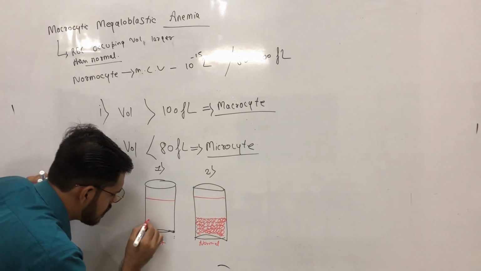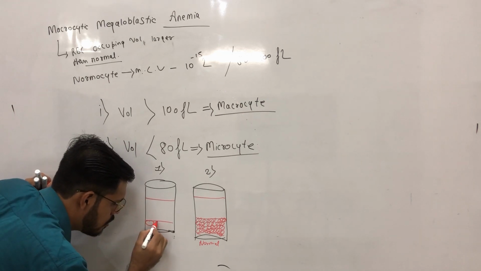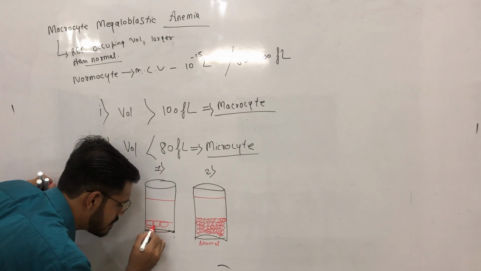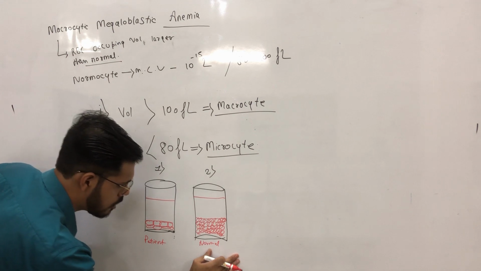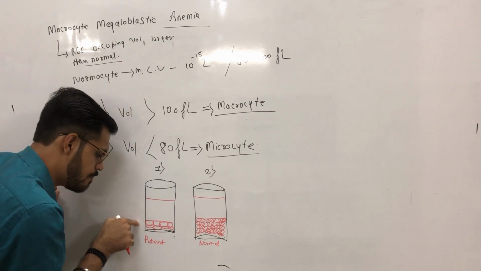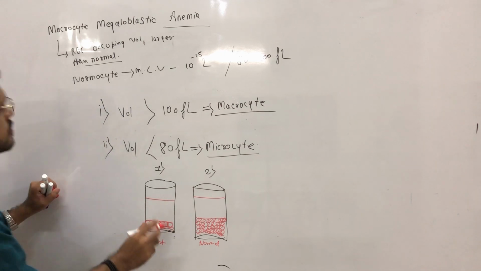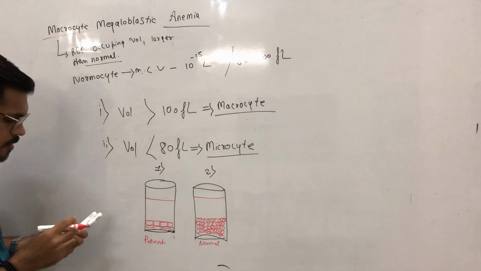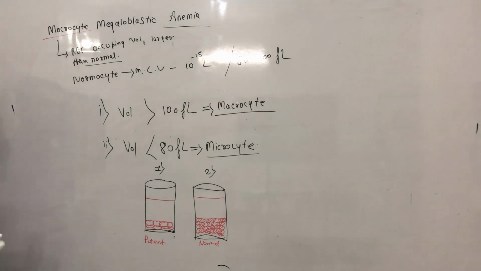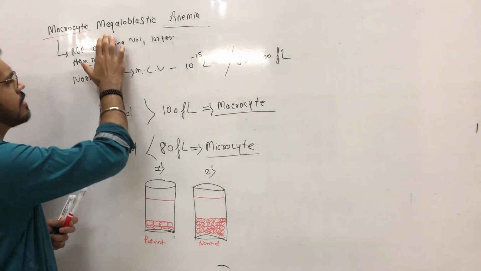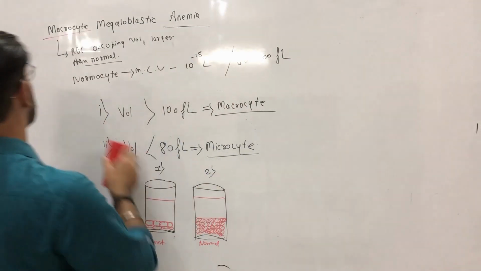In this patient, the packed cell volume will be reduced, and the RBCs are larger in size as compared to the normal blood, because they are macrocytes. In a normal person's blood, the RBCs are normocytes. Now, we will focus our attention on what a megaloblast is.